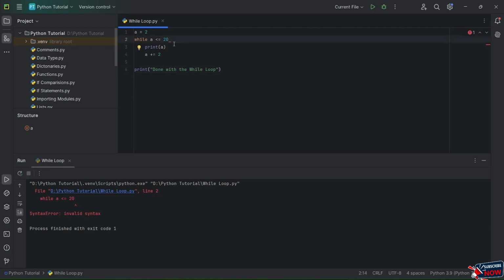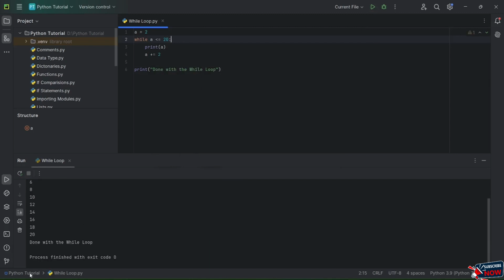Okay, so now let's run this particular code. And here I have missed a colon, so you need to understand that you do mention a colon once you are typing this particular condition of your while statement. Now if I run this particular code, you guys can see it is printing 2, 4, 6, 8, 10, 12, 14, 16, 18, and 20.